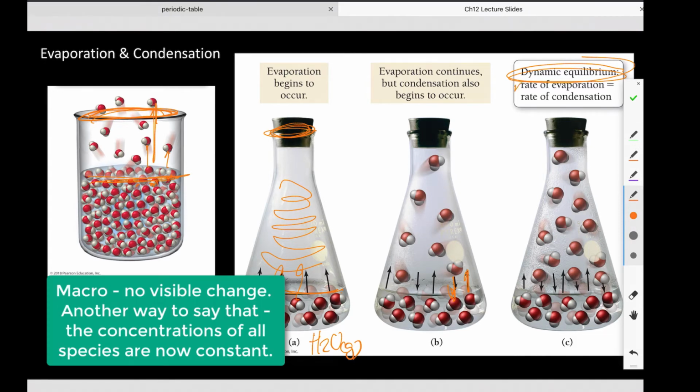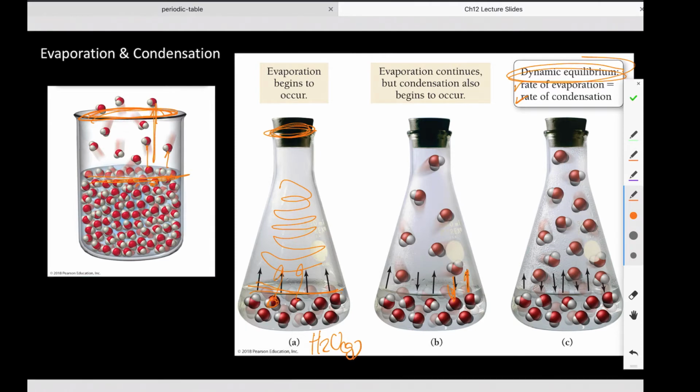Microscopically, this is what it means: the rate of evaporation is equal to the rate of condensation, meaning that the same number of particles escaping into the gas phase is equal to the number of particles going back to the liquid phase. And since it is constantly moving, the total amount just doesn't change. That's why it's called dynamic equilibrium. Equilibrium means the place where macroscopically there's no more change, but things are still moving. So we would never say that microscopically everything is done, because there is constant change happening at the microscopic level, okay?